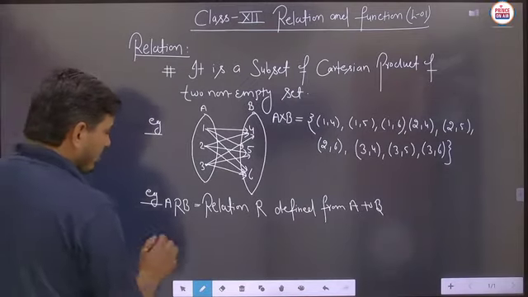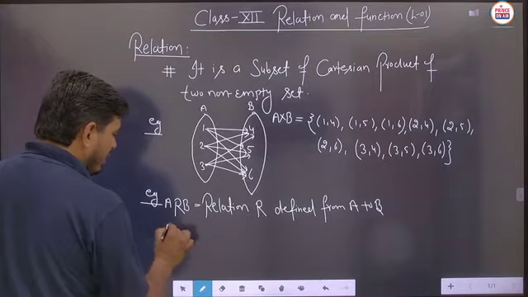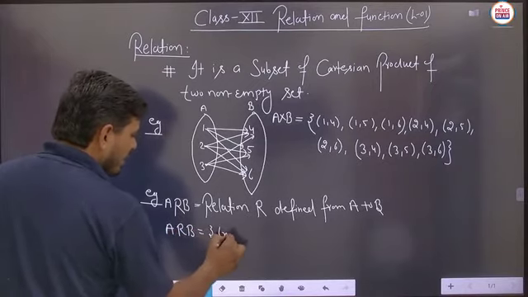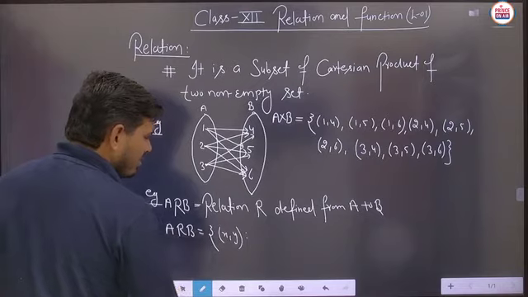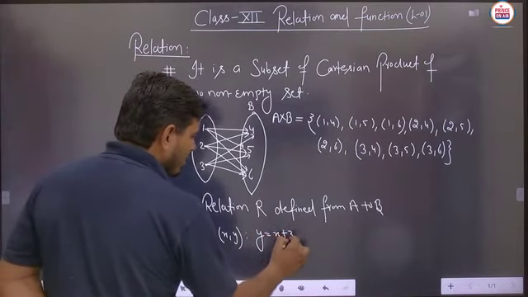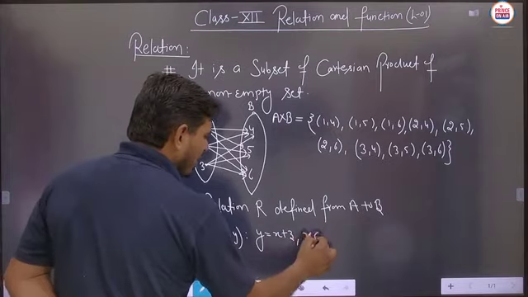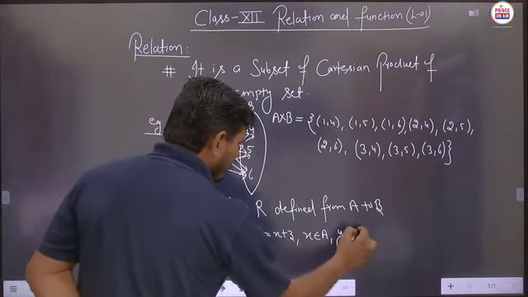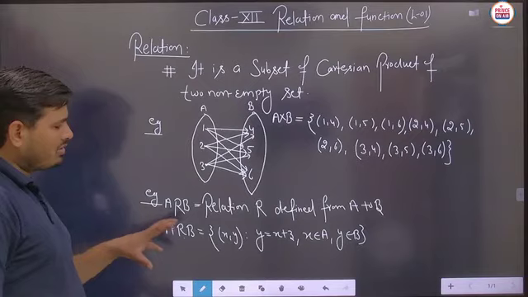Now student, you can write down the relation ARB here, such that x comma y, y equals x plus 3, where x belongs to the set A and y belongs to the set B. Suppose this kind of relation is given here.